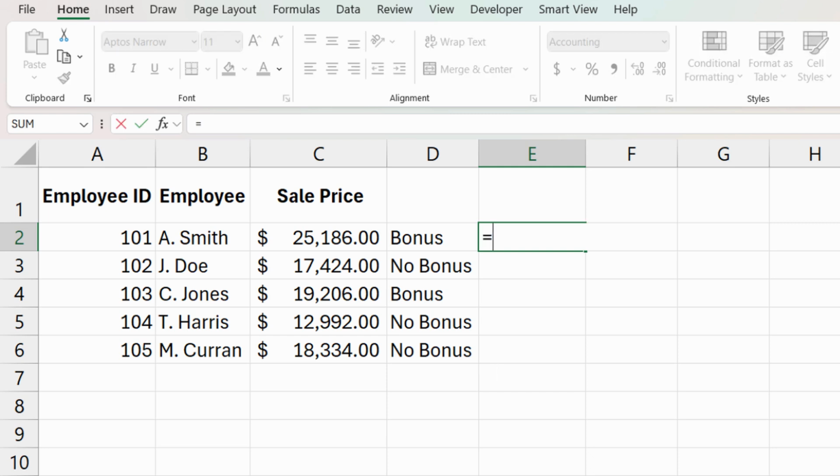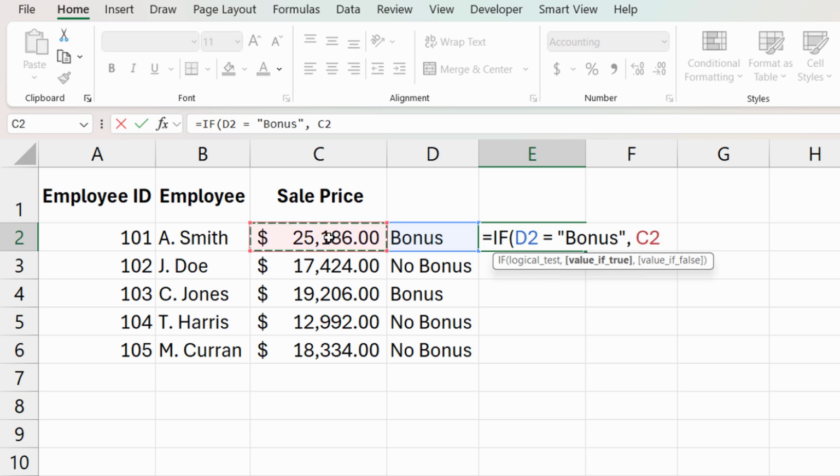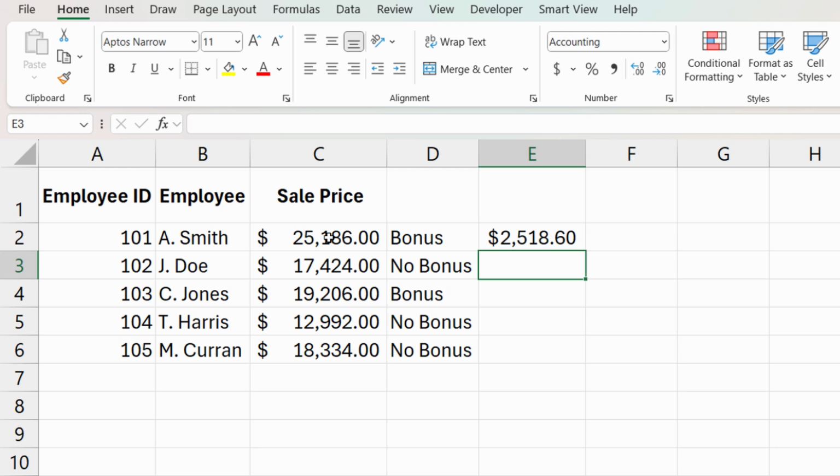I'm going to type in my equals IF, open parentheses, and the logical test here will be if D2 equals the word bonus, the value if true is going to be the sales price times, I'll do a 0.1 because that's 10%, comma, if that's not true, then I just want to return literally a 0 here. And I'll go ahead and close that out.